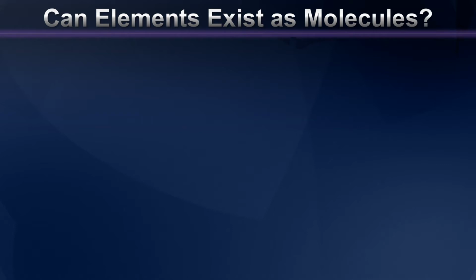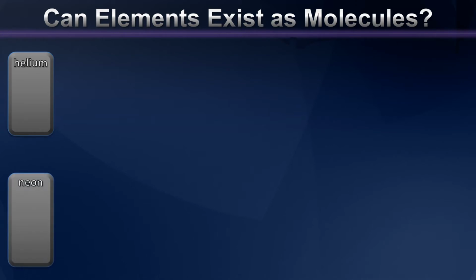Now, among non-metal elements, there certainly are those that exist as single atoms when we find them in nature. Elements like helium and neon. So when we want to write these particular elements out, we simply write their formula as their elemental symbol, He for helium or Ne for neon. But this is actually rather rare.